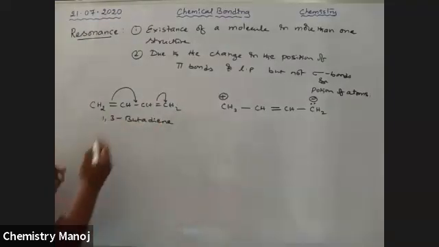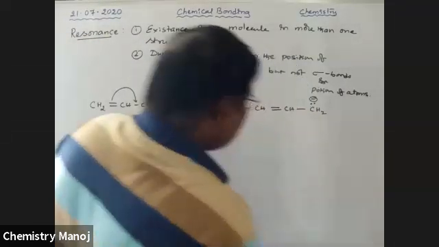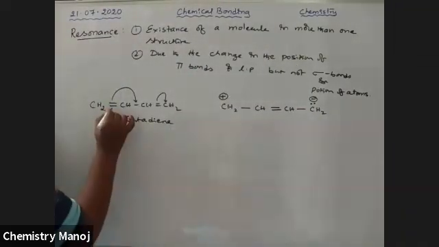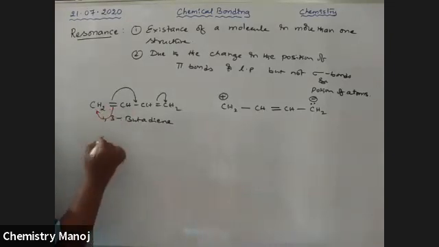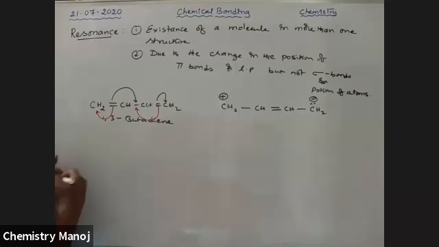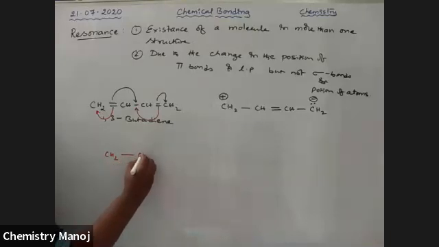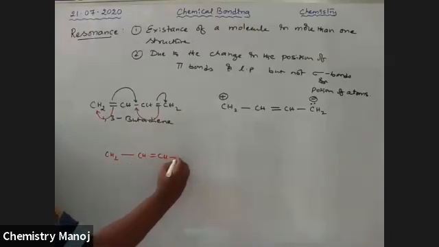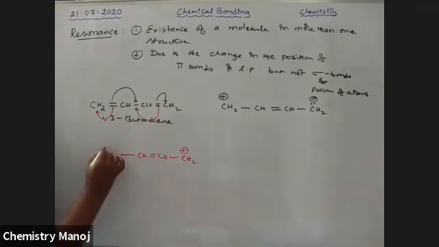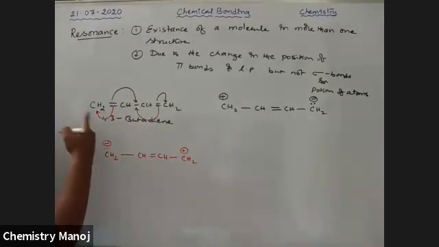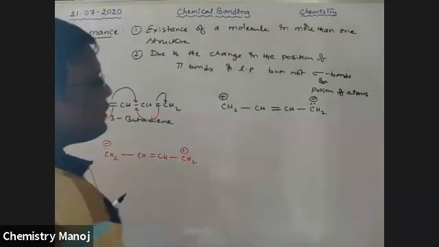So for example, if this pi bond is migrated to this one, now the new structure is CH2 single bond, CH double bond, CH, CH2. This carbon gets positive charge. This carbon has a lone pair of electrons; that is, this pi bond bond pair is changed to a lone pair. So this is a new structure. All these three structures are resonance structures.